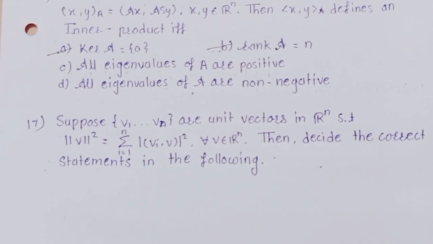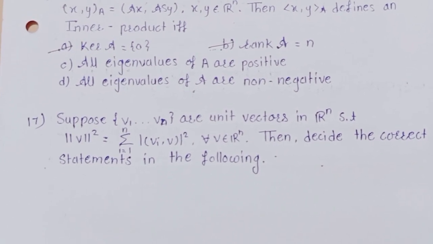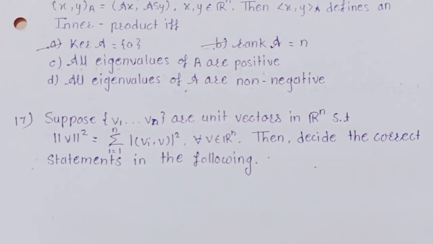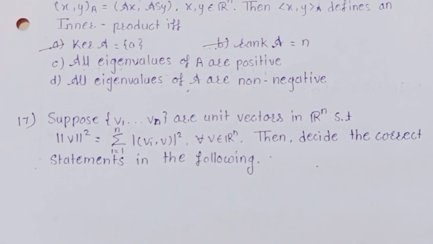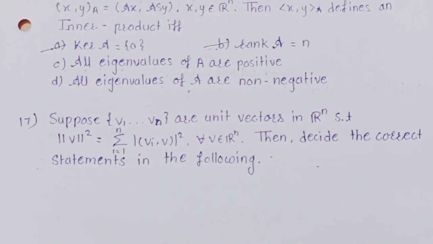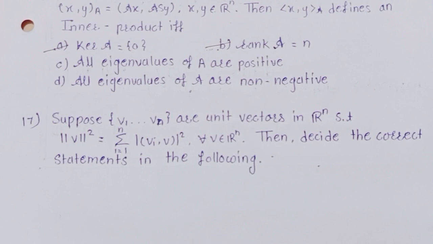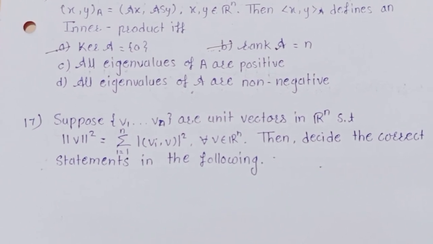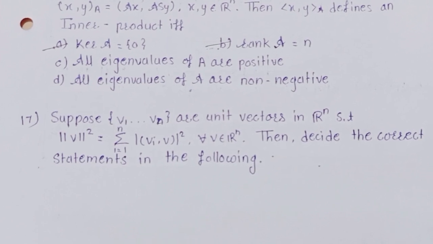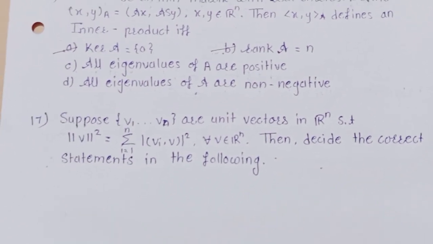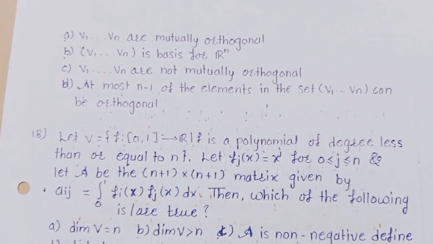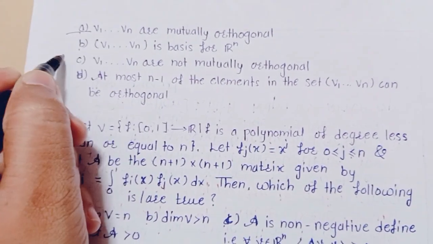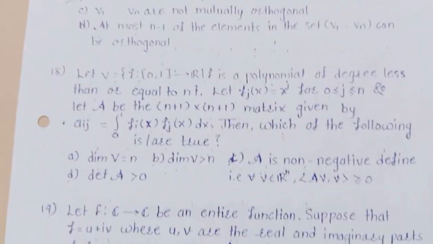Suppose {v1, ..., vn} are unit vectors in R to the power n such that norm of v square equals summation i varies from 1 to n of mod of <vi, v> whole square, for all v belongs to R to the power n. Then decide the correct statement from the following. The correct answer is A and B.